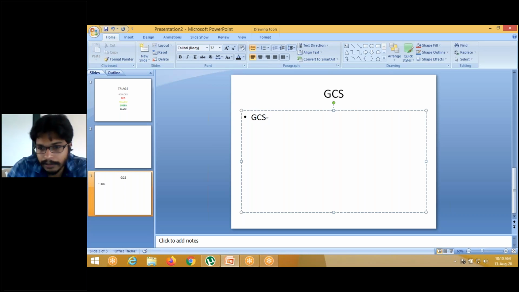Minimum 3, maximum 15. Someone tried to answer, that's good. Maybe she misplaced this 3 with this 3 and 5 over here.